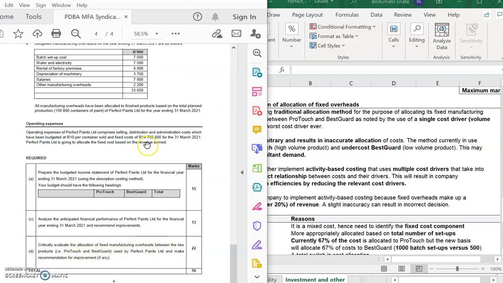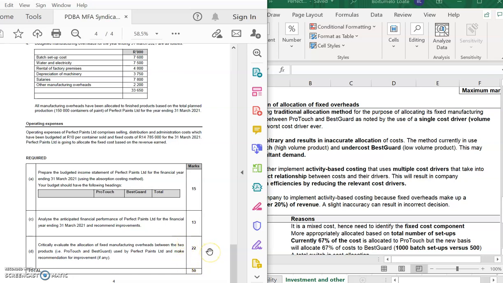So you needed to make a recommendation for each of these costs, the way they've allocated them. What would you recommend they do in terms of allocating to each of these? You can see that it carries 22 marks. So if you're not putting down 22 points, you're not going to score fully on this 22 marker. So I was quite disappointed in the responses that I received in question D. A lot of people did not put effort in this section.